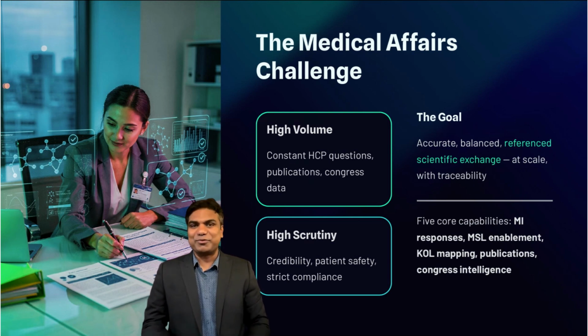It is expected to move fast and support the field with high quality scientific information, but it also has to protect credibility, patient safety, and strict compliance boundaries. The work is high volume and high scrutiny at the same time.